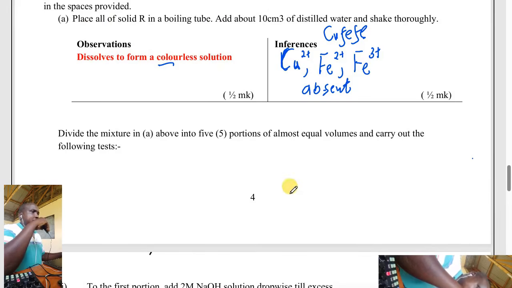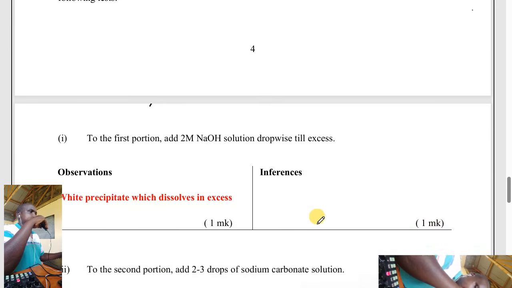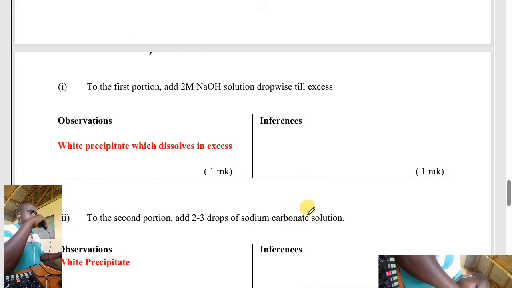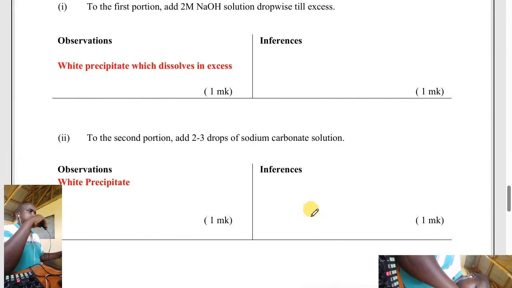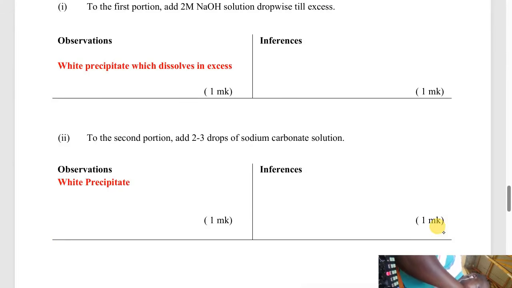Divide the mixture in A above into 5 portions of almost equal volumes and carry out the following tests. To the first portion, add 2 molar sodium hydroxide solution dropwise until in excess.